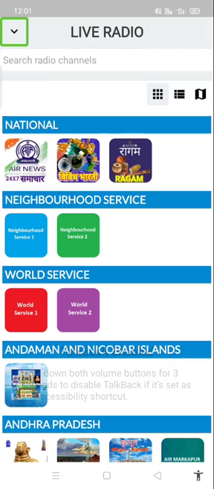After that you will find the search button. Search, we will go into it in a minute. Search radio channels edit box. After that you will find all the views: grid view button, list view button, and map view button.